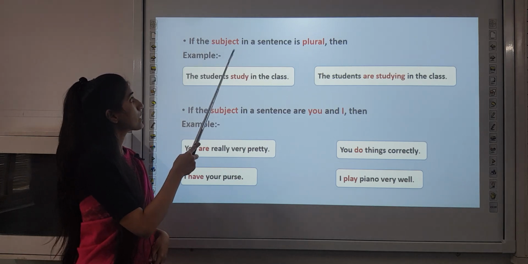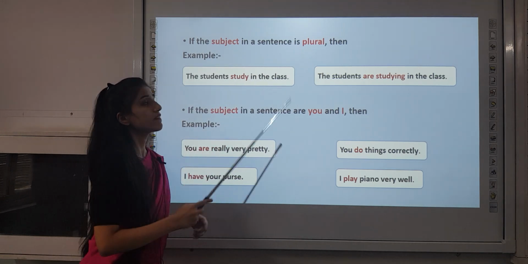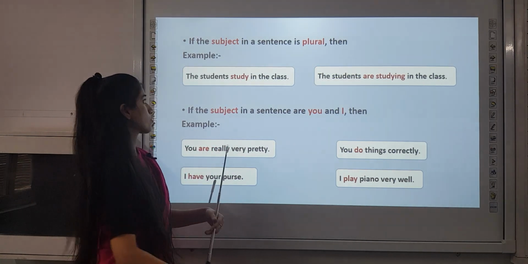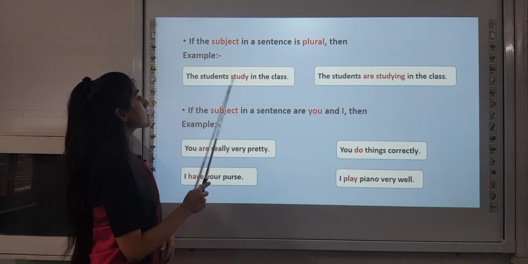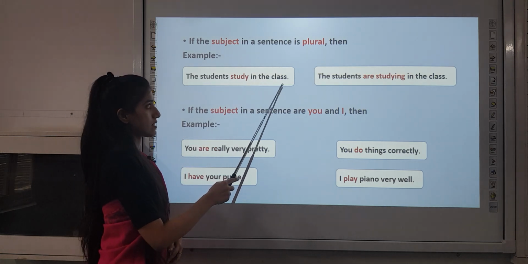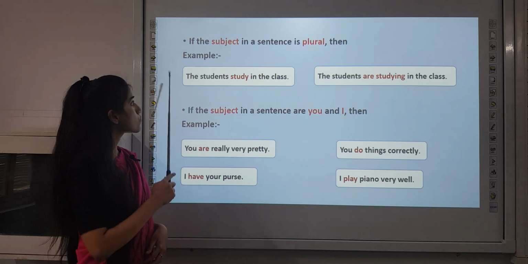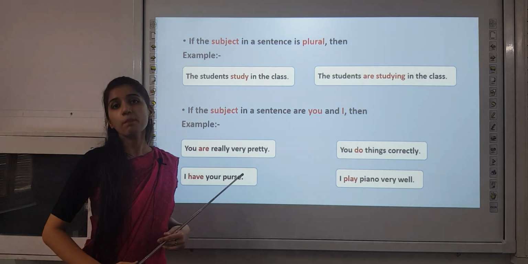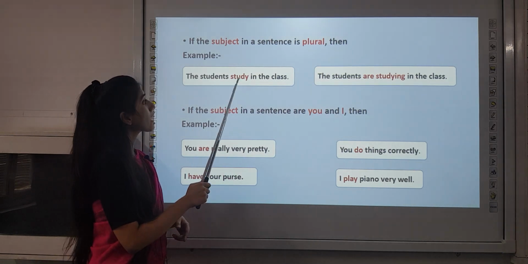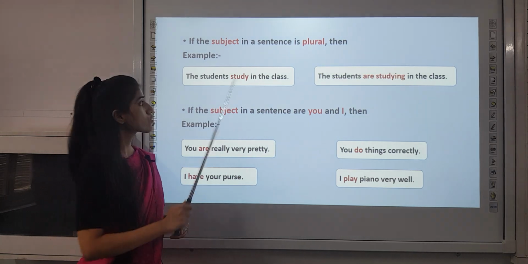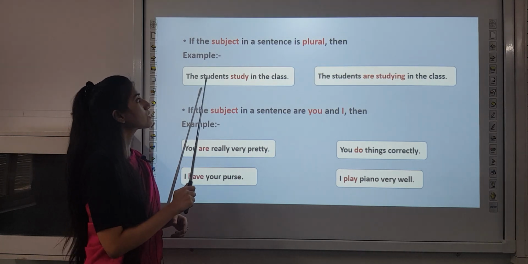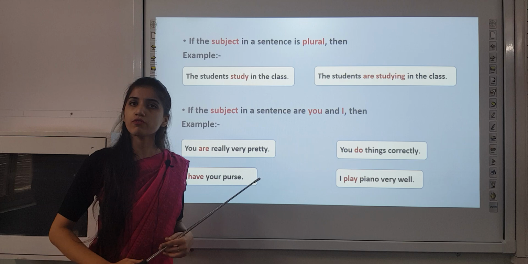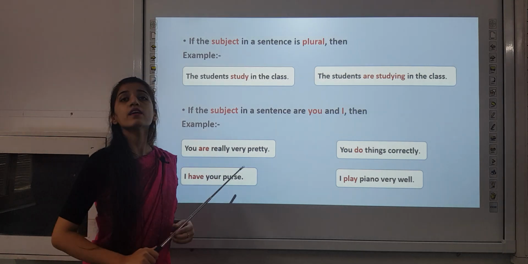Second, if the subject in a sentence is plural, then what will happen? Let's look at the example. The students study in the class. In this sentence, the students is the subject which is plural, and it is followed directly by the main verb. So if the plural subject is directly followed by the main verb, then the verb would be singular.